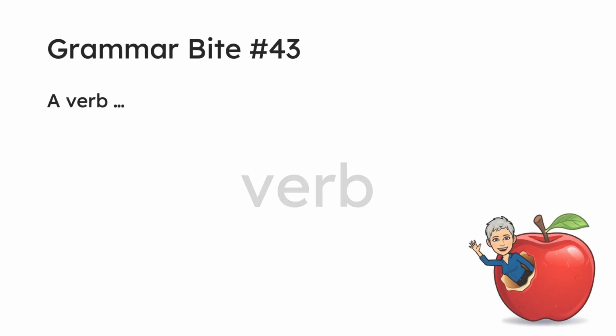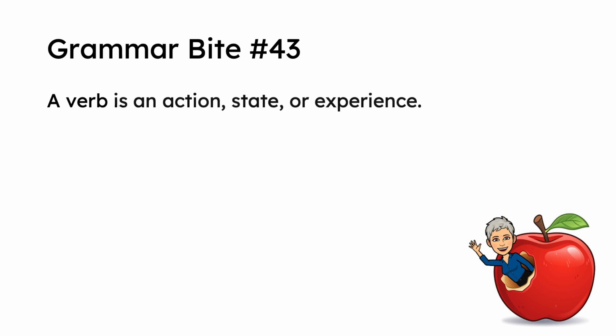Verb. A verb is an action, state, or experience. Let's go through these words one by one, and I'll give you some examples. Let's start with action. This one's easy because it's something we can usually see.